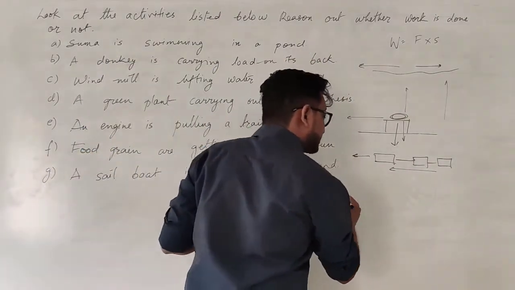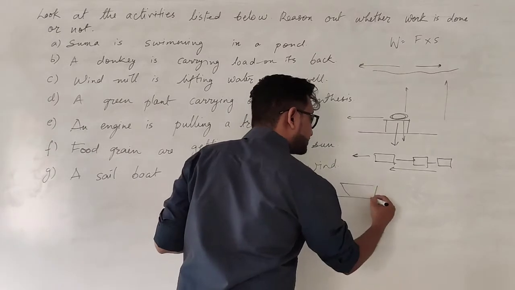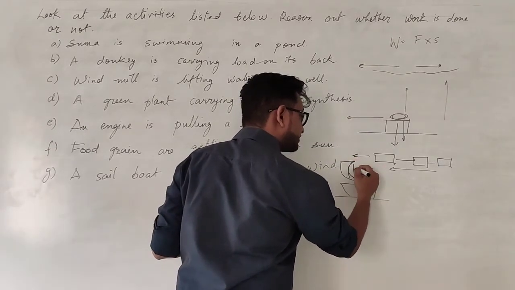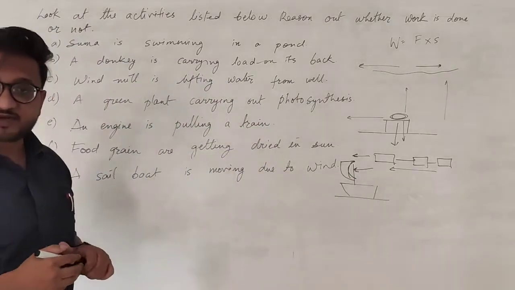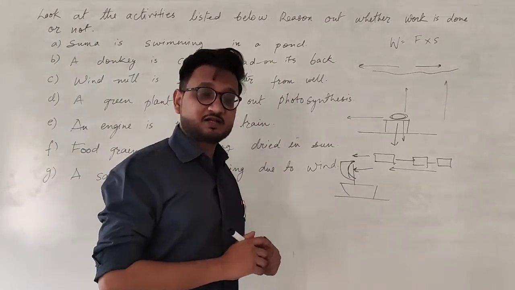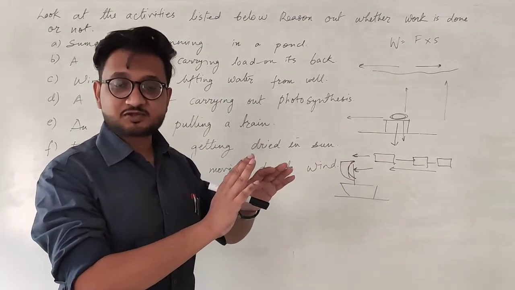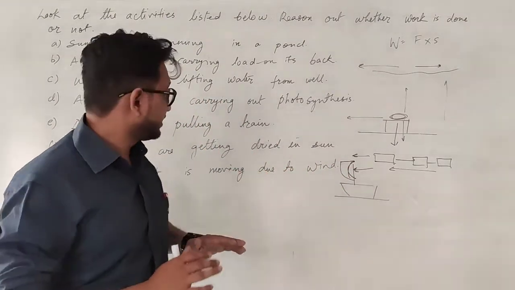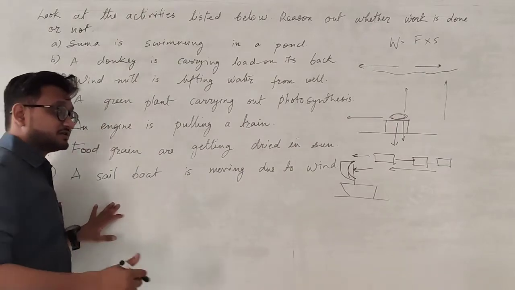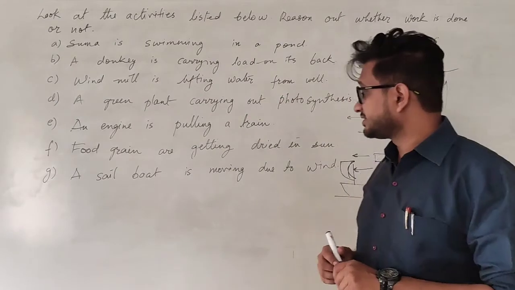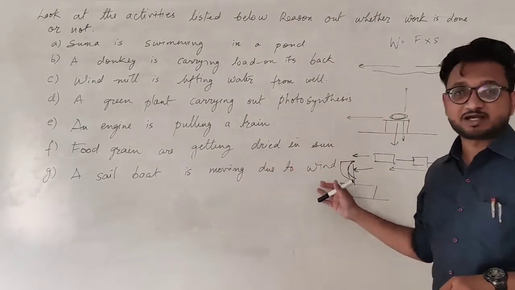In this particular case, once again, on the boat, on the mast, we have this cloth, and the force is being applied by the wind through the wind energy, and when the wind is applying the force on the fiber or the mast, the boat moves forward, and the force and the work is being done on the boat by the wind energy.